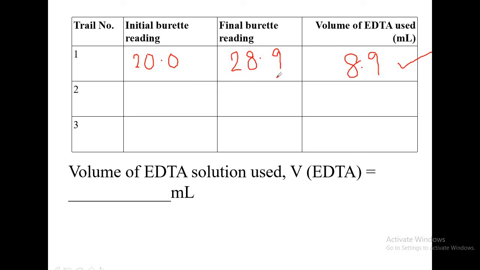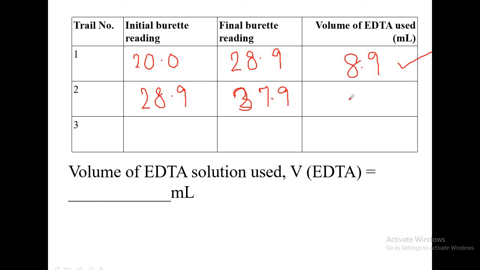And the next trial you do again. You need not adjust the burette. You can write this value as the initial burette reading for the second trial. Then you do the titration, and this time the initial reading is 28.9 and the final reading you get is say 37.9.